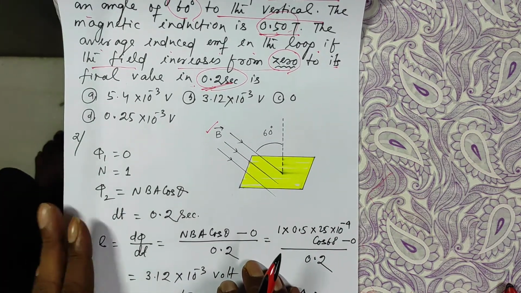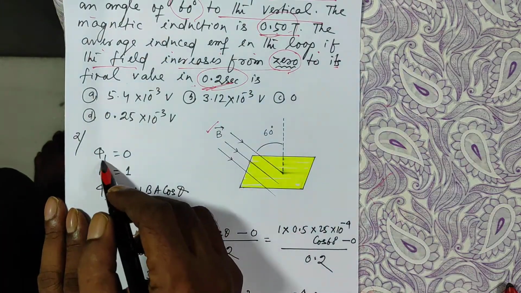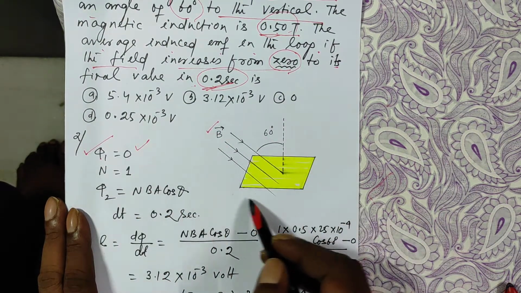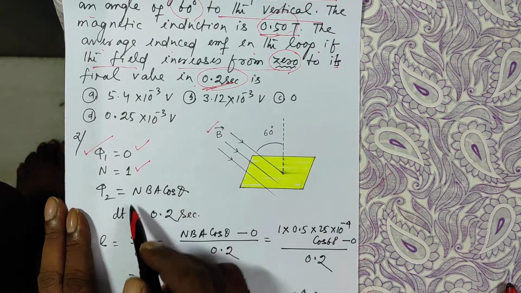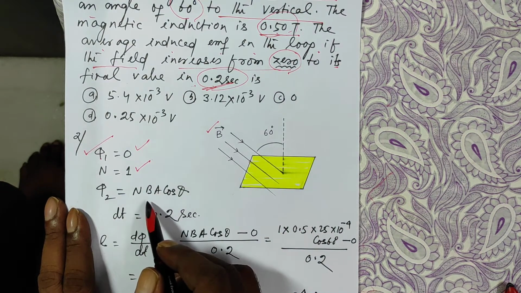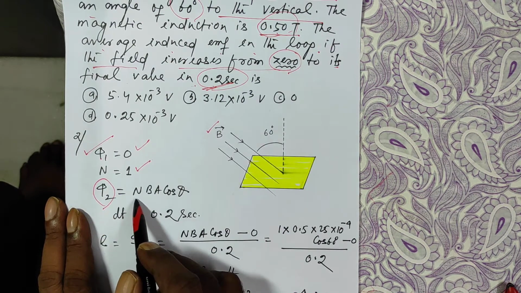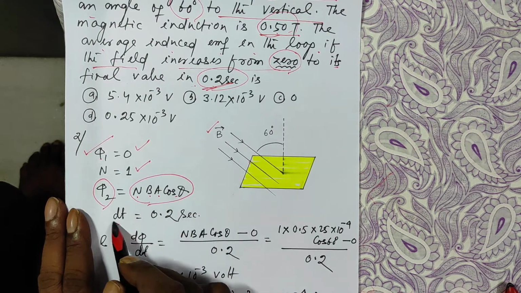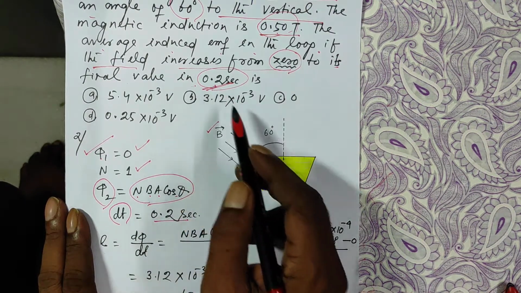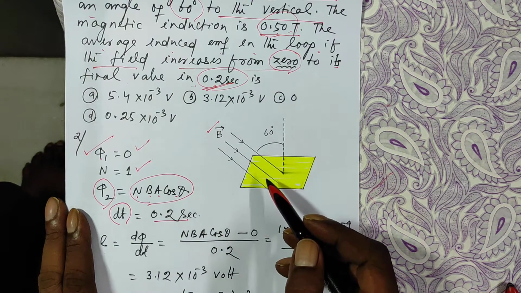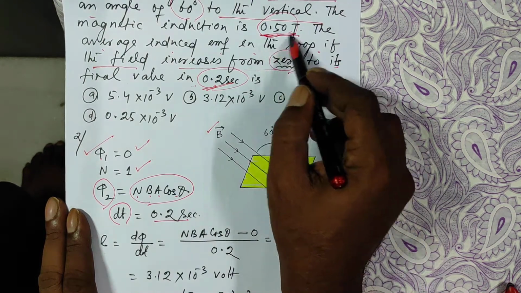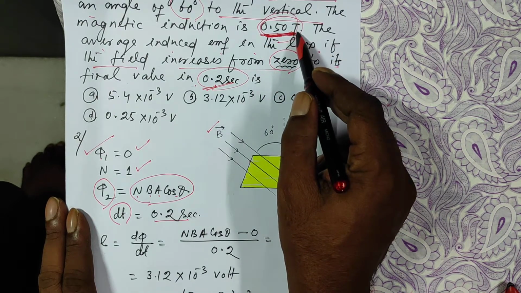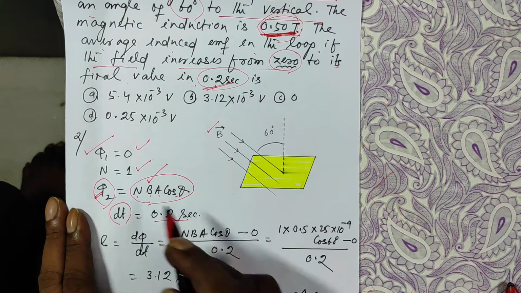Very simple. Initially the flux was 0 when the magnet was not there. The number of turns in this loop is equal to 1. And the final flux, let it be phi 2. We know flux is equal to number of turns, field, area into cos theta. And in time 0.2 seconds, the magnetic field increases from 0 to this value. This is the value of B. This is not the flux. 0.5 Tesla is the value of B, not the flux.